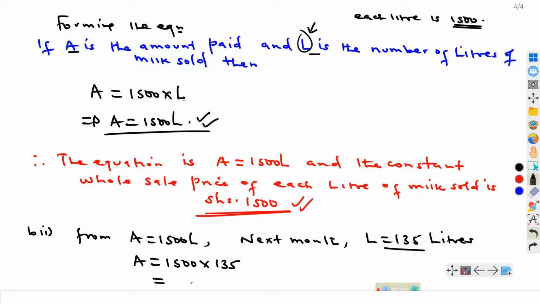And this will give us the total amount, which is 202,500.